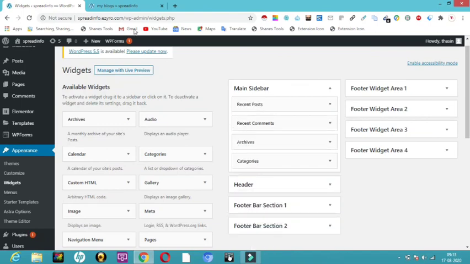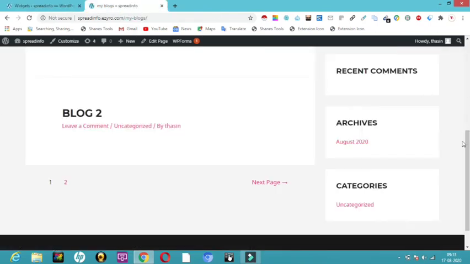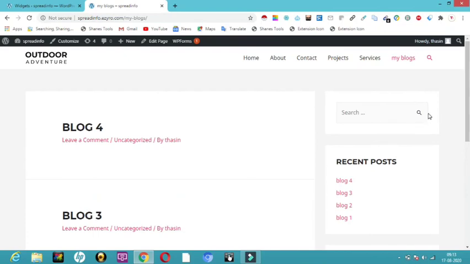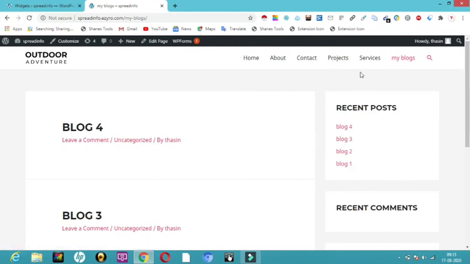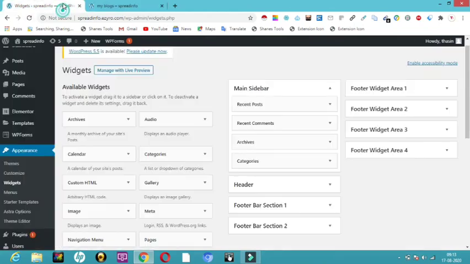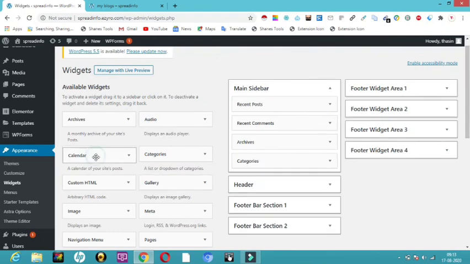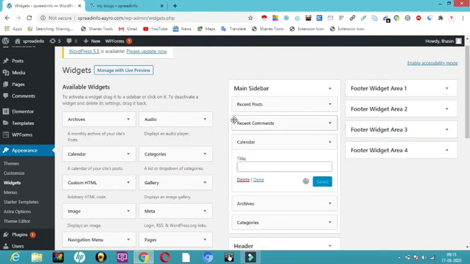So when you go here, you can see that search bar. Now I'm going to refresh this page. So now it has been deleted. Whichever widget you want, for example, I want a calendar over here in my main sidebar, all I have to do is drag and just drop it here.